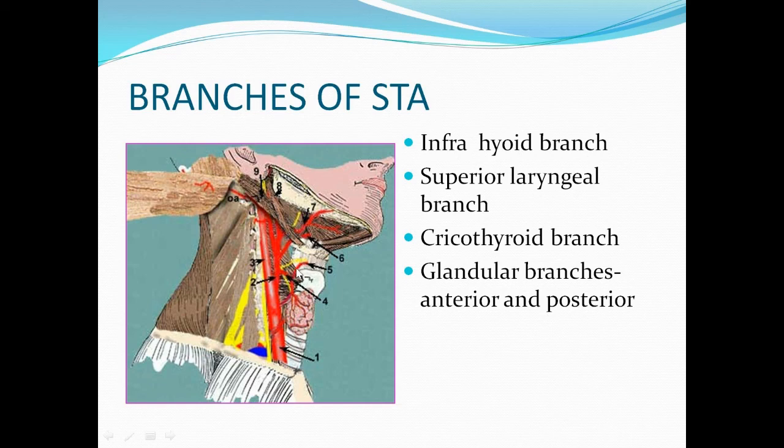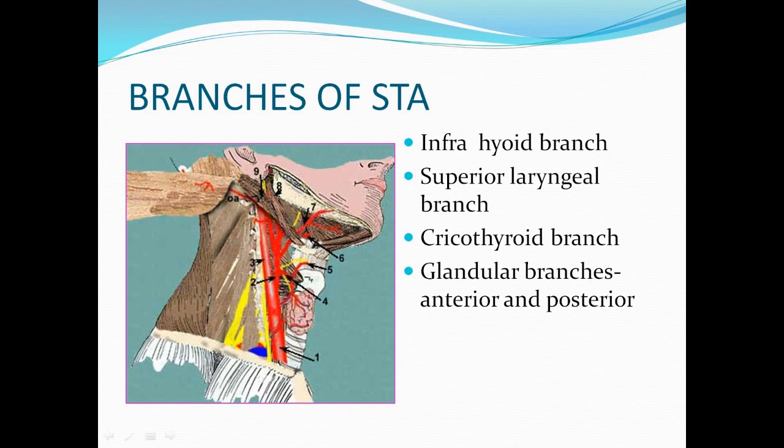So branches will be to the hyoid, the infrahyoid; the superior laryngeal artery, which we have seen in the last picture. Normally it is a branch of the superior thyroid artery, but there it was arising from the external carotid artery instead. Then the cricothyroid branch and glandular branches, anterior and posterior, which run in relation to each lobe of the thyroid gland. So these are the branches of the superior thyroid artery. The remaining branches we will see in the next video.